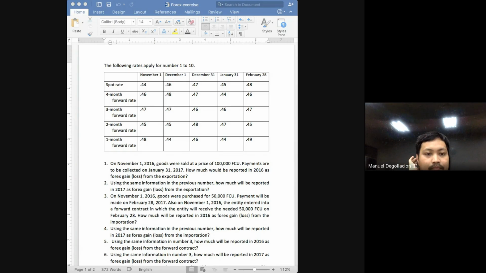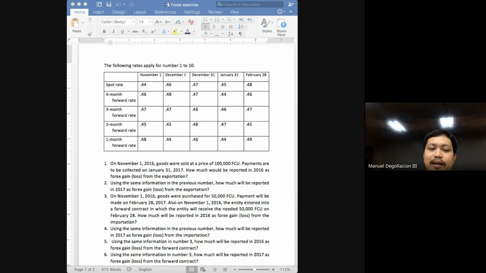For the forward contract receivable, class, again, we said we will always update the balance of your forward contract receivable. What is our rule for the forward contract receivable? Our rule is that the forward contract receivable is to be measured at the estimated spot rate at the date of settlement. That is why it's important for you to regularly refer to the forward rate. Because again, what does your forward rate give you? It gives you the estimated spot rate on a future date. So you will always look for the estimated spot rate on the date of settlement. Okay?